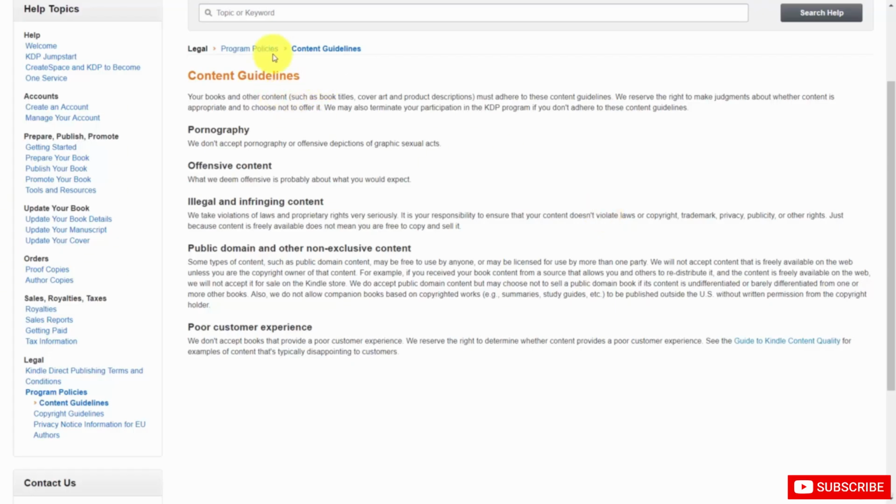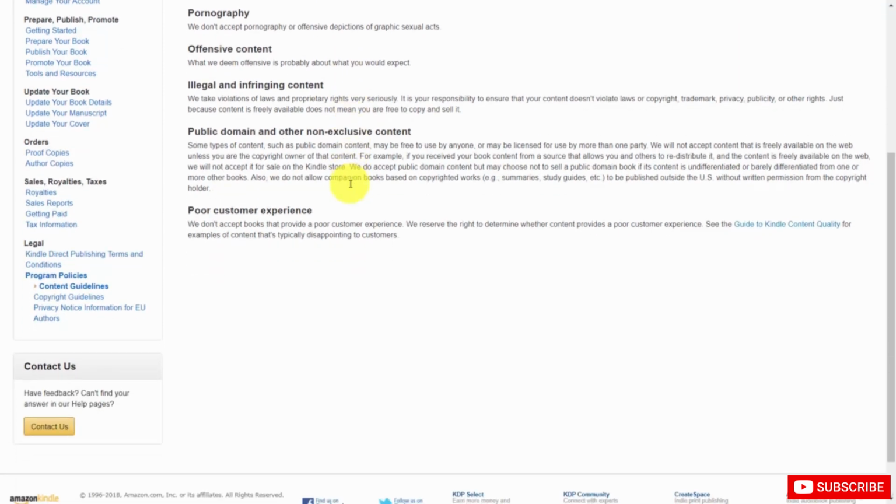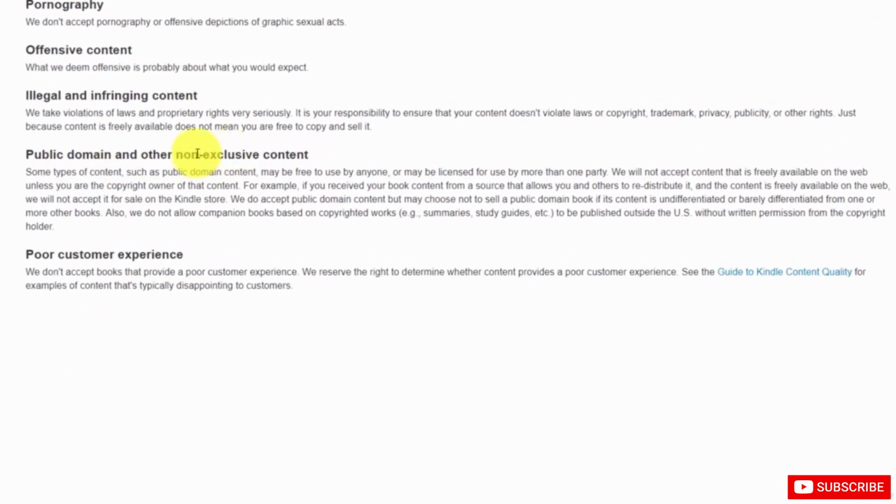Welcome back. Now if you look at this section of the Kindle, even though they are not strictly defined, the first three things would be what you would think: pornography, offensive content, and illegal and infringing content. Now, the most important area that we want to focus on is this paragraph that says public domain and non-exclusive content. Note, Amazon says that they will not accept content that's freely available on the web unless you are the copyright owner of the content.